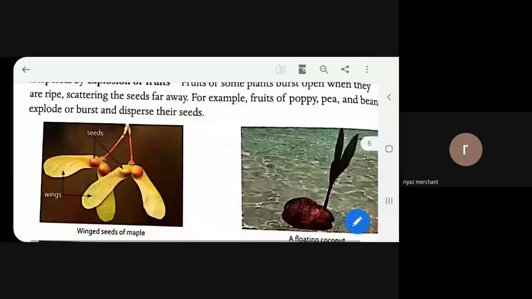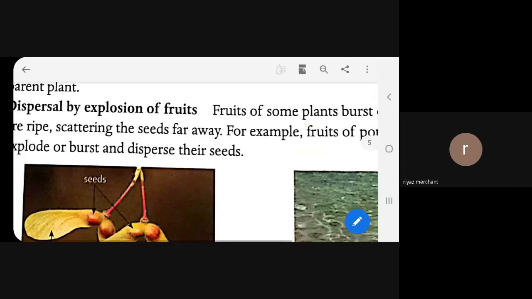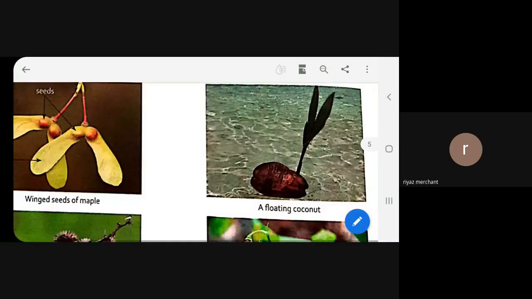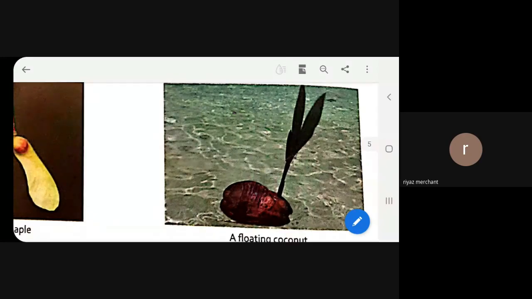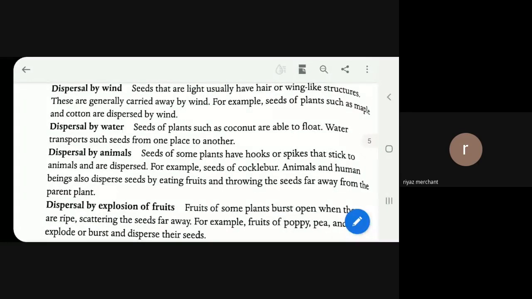For example, maple seeds and maple fruits are carried by the wind, and they go far away from the parent plant. In the same way, we learned the example of the coconut, which is an example of dispersal by water. When water is flowing and the coconut falls inside, the coconut also moves with the flow of water, so it will move away from the parent plant. These two methods we already learned last time. It was all revision. Now today the main thing we are going to begin is dispersal by animal.